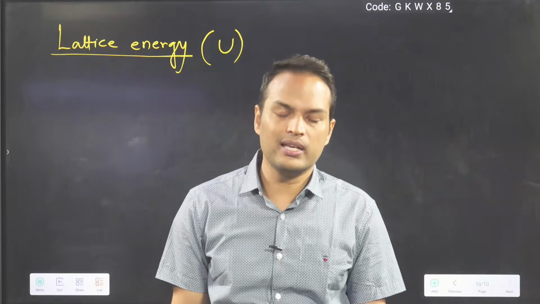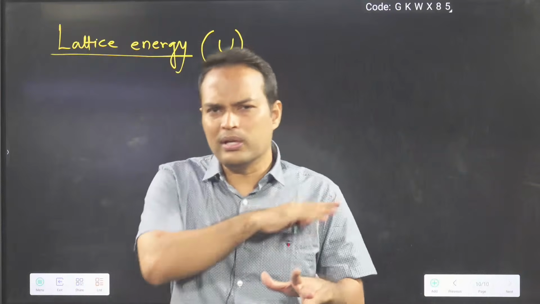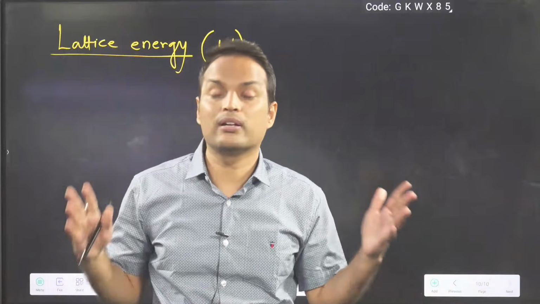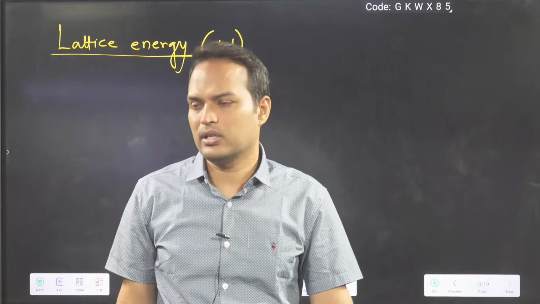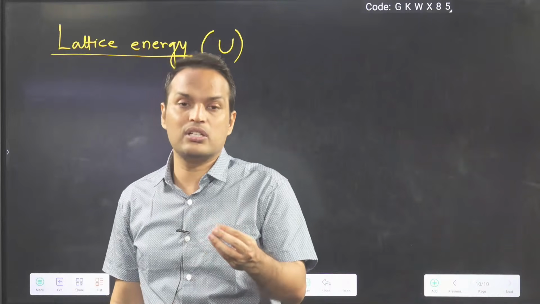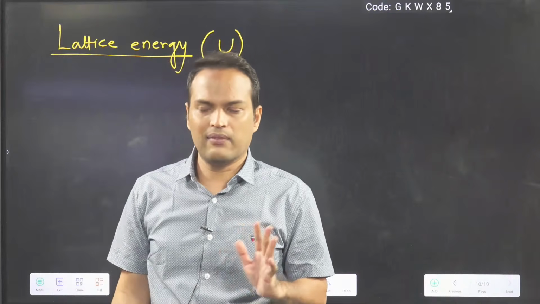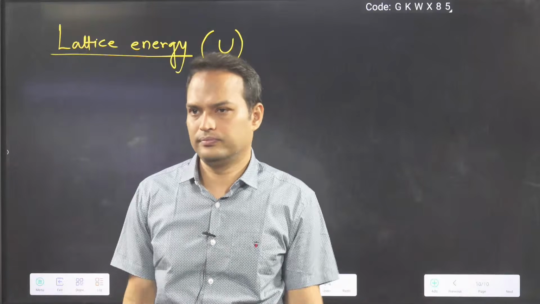One room is like one unit cell. Now this one room repeating in all directions, up, down, left, right, you get a full building. This full building is known as what? Lattice, crystal lattice. So lattice energy is the energy required, or you can say in terms of release also. When you make this building, lattice energy will be liberated.